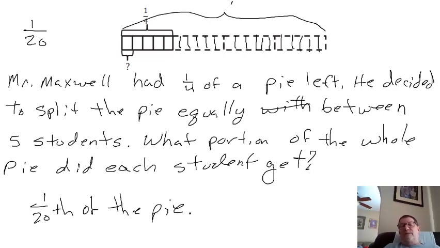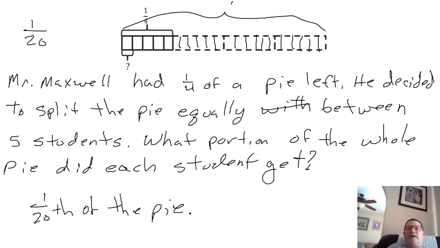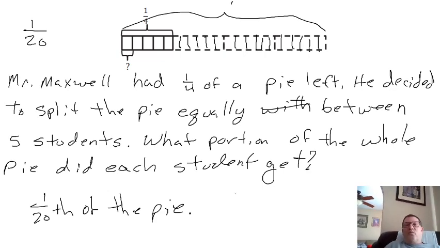Now, I did that using a tape diagram. Now, let's see. If we took 1/5 of 1/4, which equals 1/5 times 1/4, that equals 1/20.